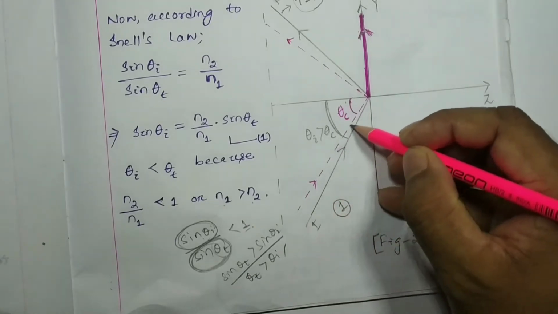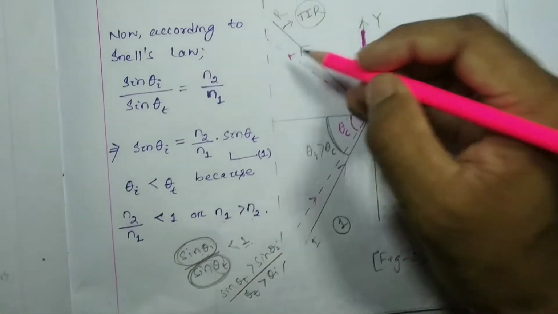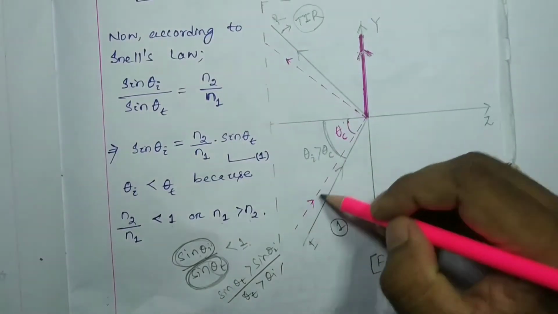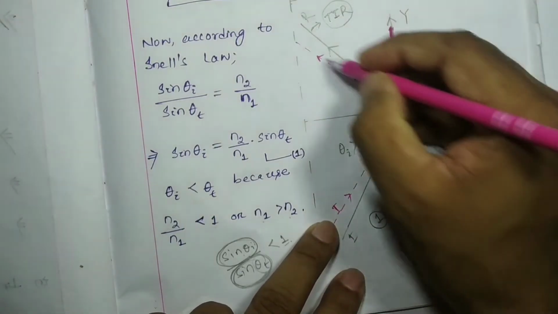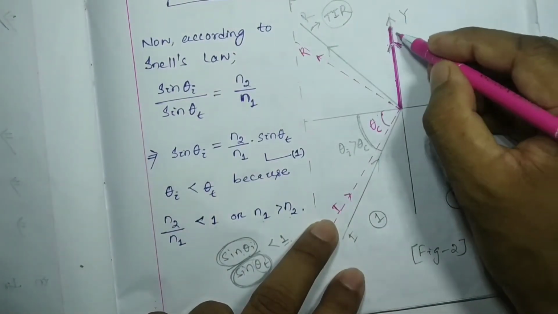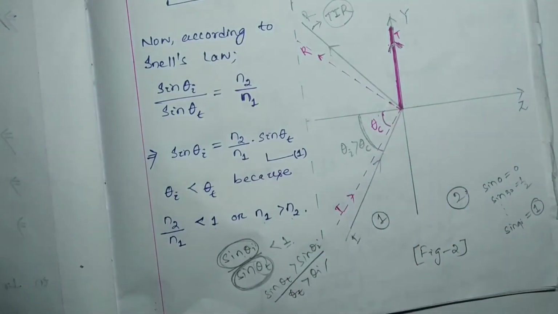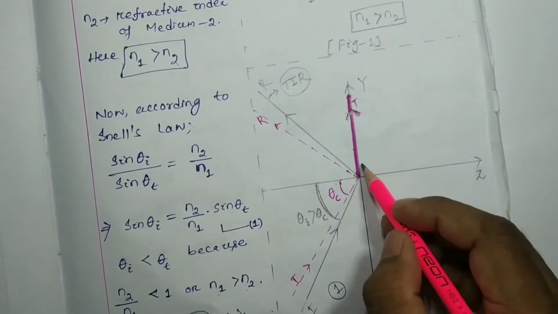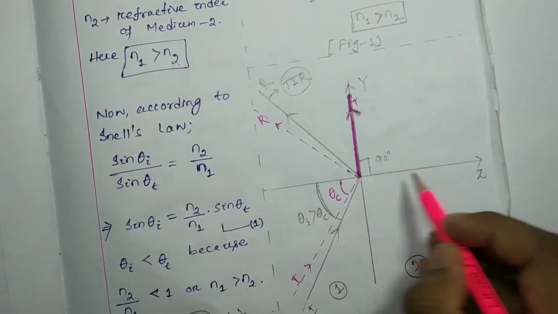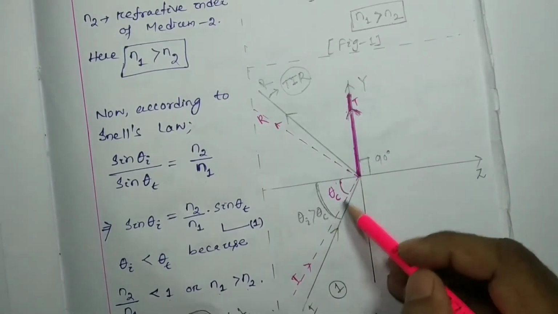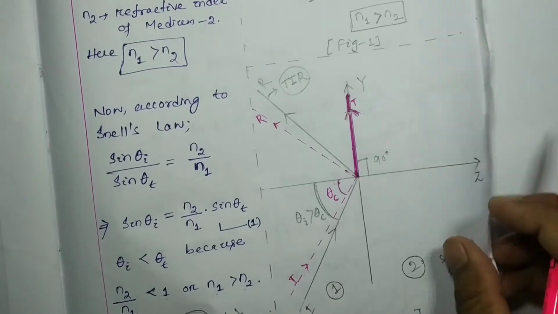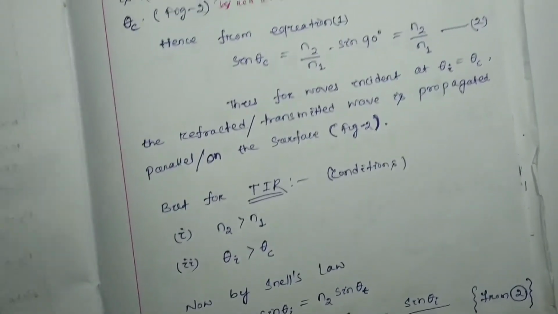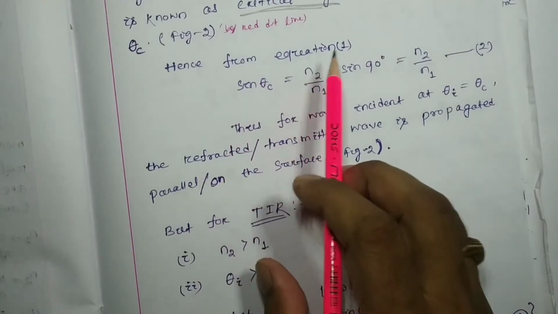That is this red dot. For this one, this is your incident ray, this is your reflected ray, and this one is your transmitted ray. So for this case, the transmitted light makes an angle of 90 degrees with the normal, and the corresponding incident angle theta I is called theta c, the so-called critical angle.